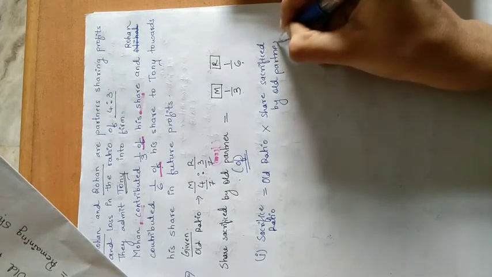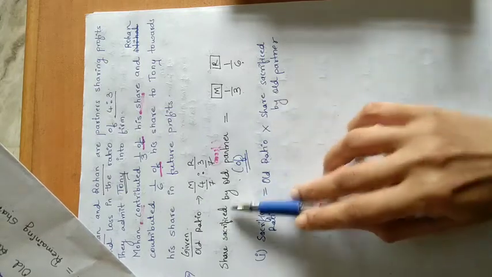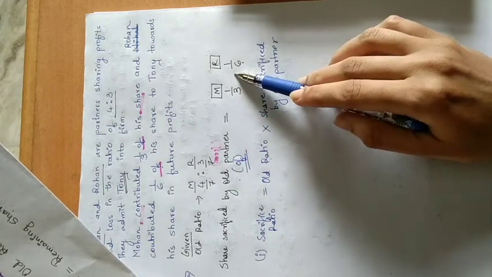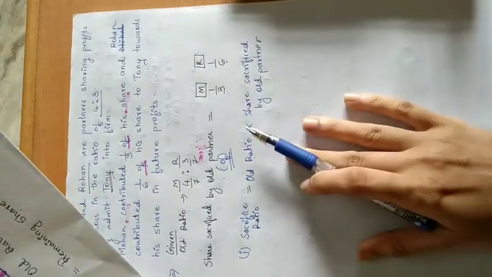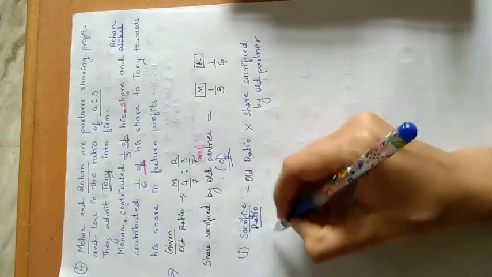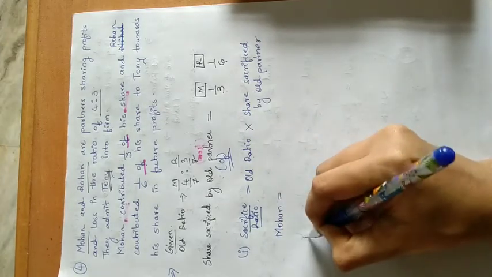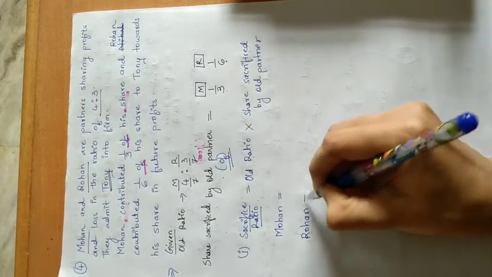We don't have any other information, only these two. So I am multiplying the old ratio with the sacrifice done by the old partner, and with this I will get my sacrifice ratio. I will write the names of the partners, Mohan and Rohan. These are the old partners.